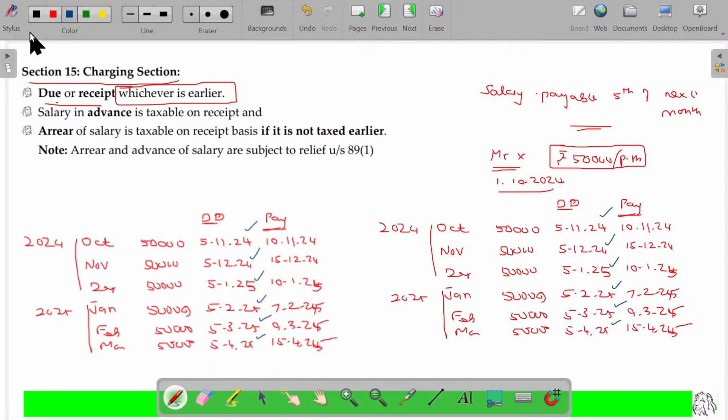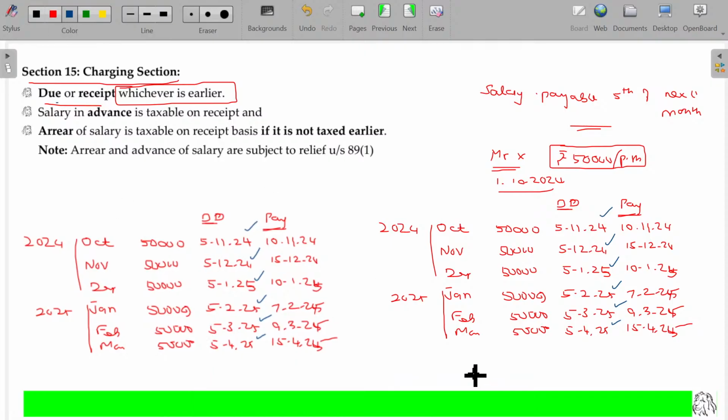So I have to find out what is his total income as on 31st March 2025. Between these two, this will be taken for each month. All the payments are after the due date only, so we never bother about the payment date. We bother about whichever is earlier. We have to find out the income accruing as on 31st March.